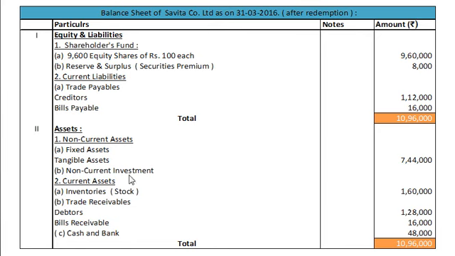Non-current investments: all investments are sold. Current assets: inventory stock rupees 1,60,000, trade receivables, debtors 1,28,000, bills receivable rupees 16,000, and cash and bank balance 48,000 as per cash and bank account. And finally our balance sheet tallies with rupees